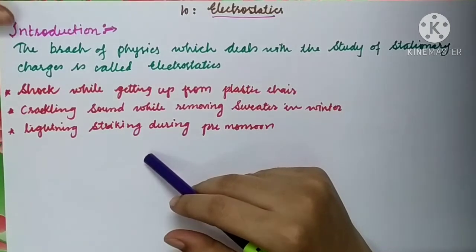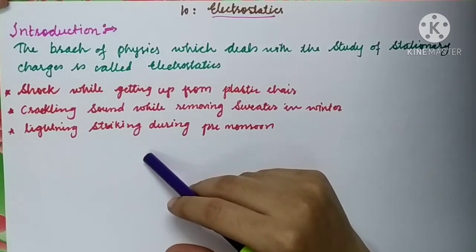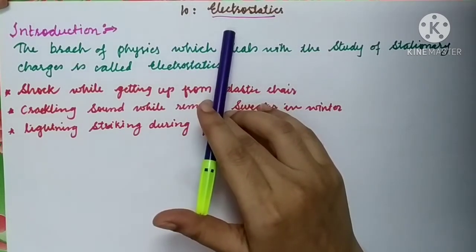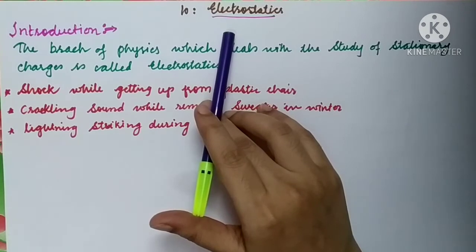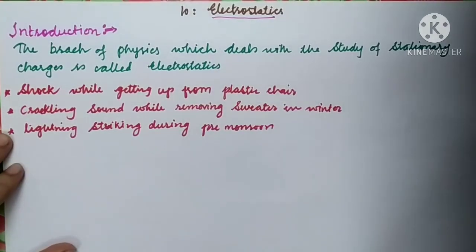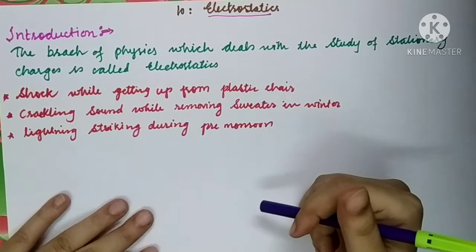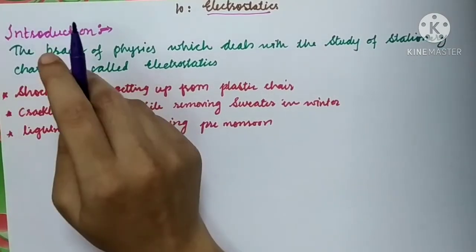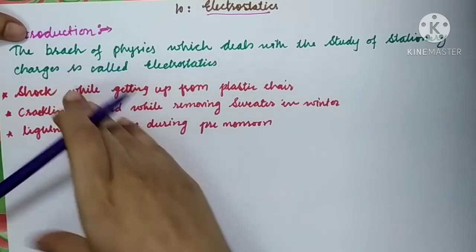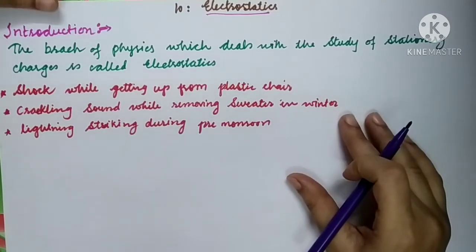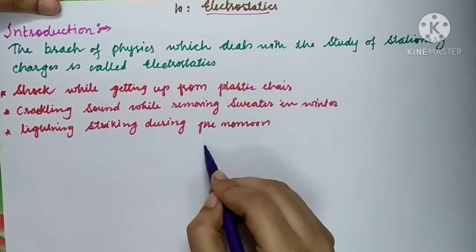Let's study the new topic of your 11th physics, chapter number 10. Name of the topic is electrostatics. Before this topic, you all have studied the topic current electricity. Current electricity means what? Current electricity is nothing but the study of moving charges, or study of moving charges is also called as electrodynamic.